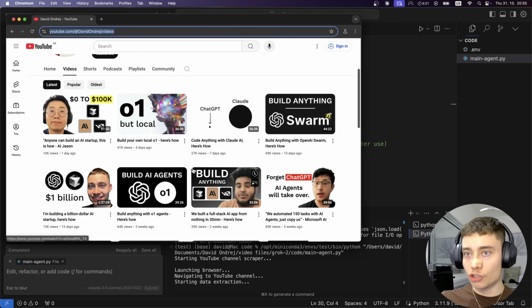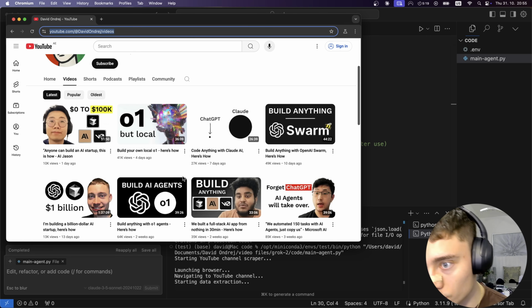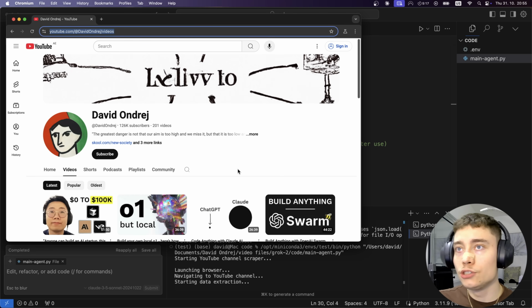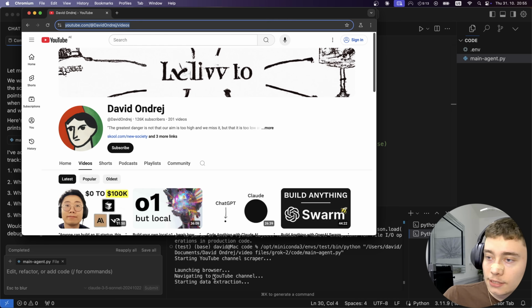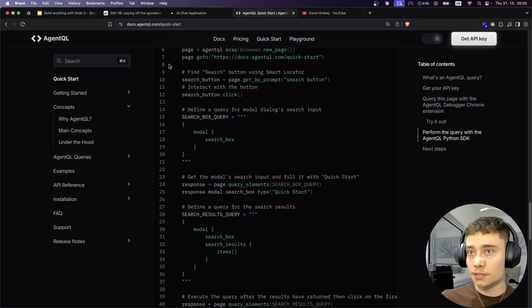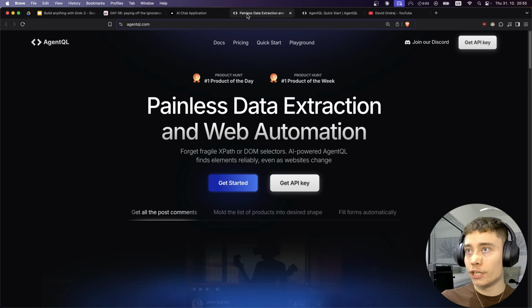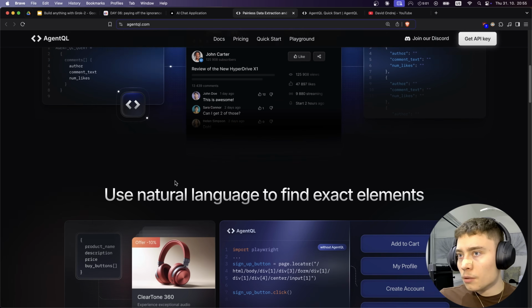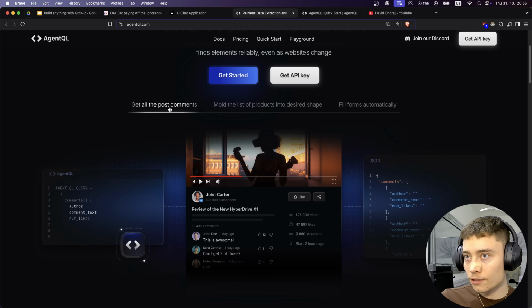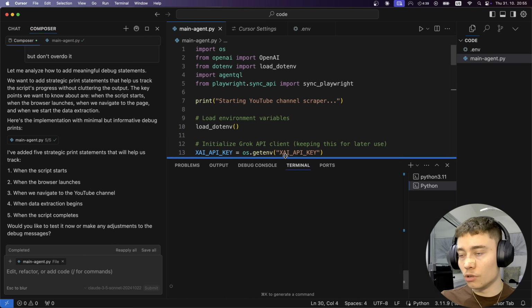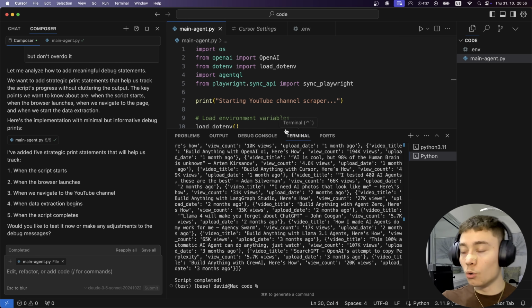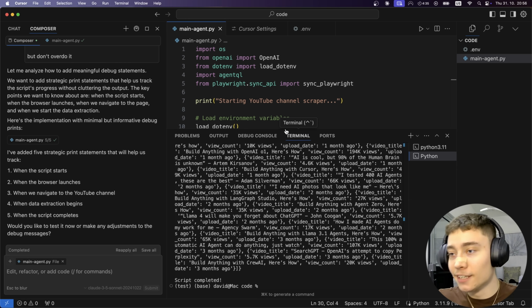So let's do that. It opens up the channels successfully, correctly, but then it doesn't do anything. Oh wait, launching browser, navigating your channel, starting data extraction. Maybe let's go back to the AgentQL main page and let's learn a bit more. Get all the post comments. Okay, maybe I didn't give it enough time. Okay, so that was my bad. Wow, this is amazing. I didn't give it enough time.